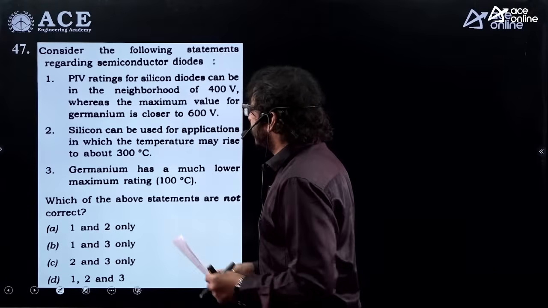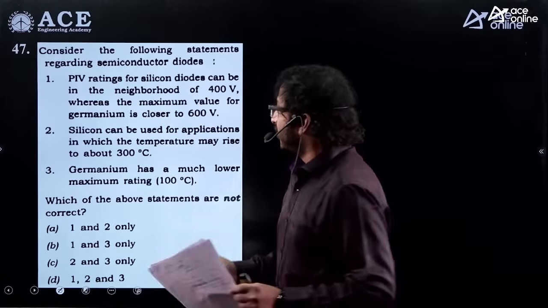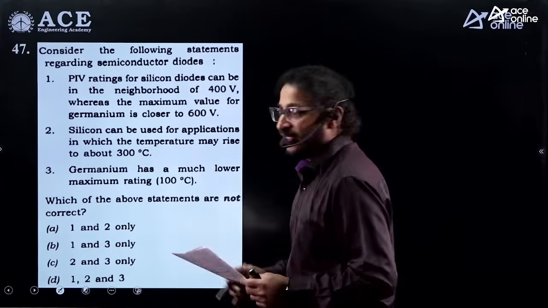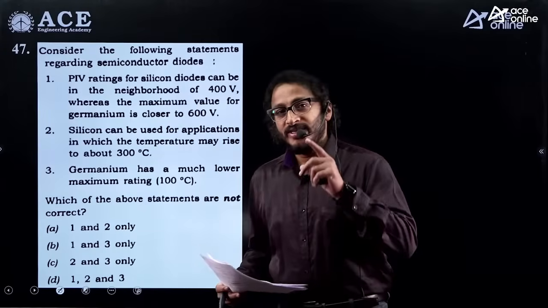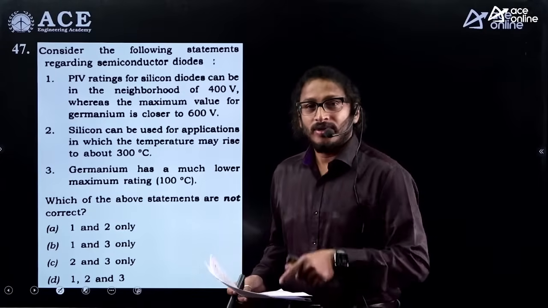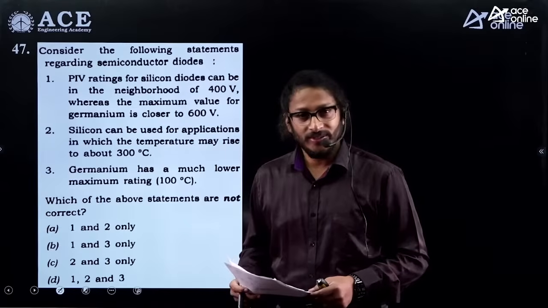Consider the following statements regarding the semiconductor diodes. The peak inverse voltage for silicon diode can be around 400 volt. I hope you know the peak inverse voltage for silicon. Silicon always supports a higher peak inverse voltage. True or not, dear students?